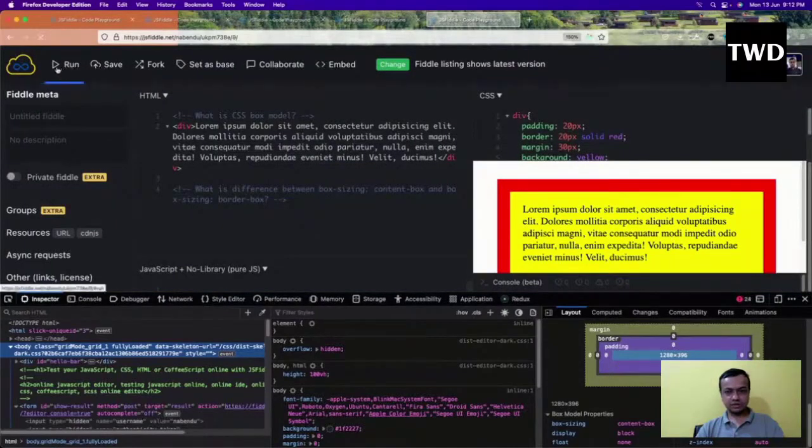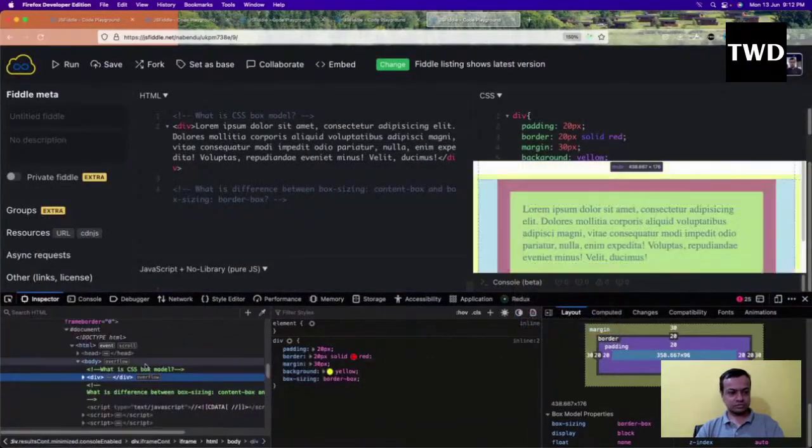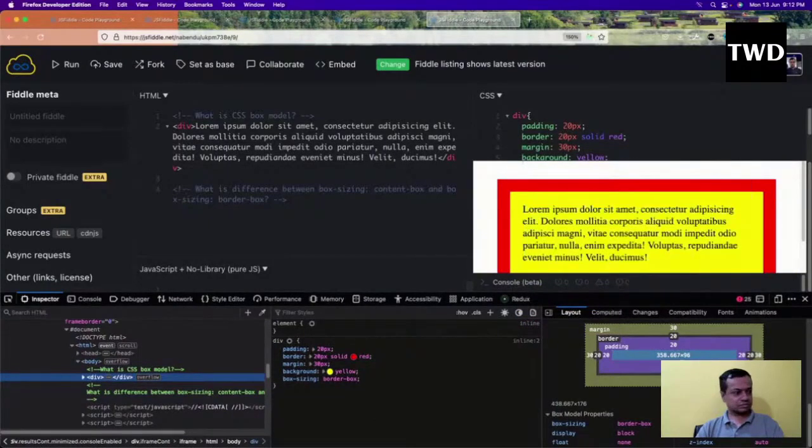Save it and run it. It is much better to see this example separately.